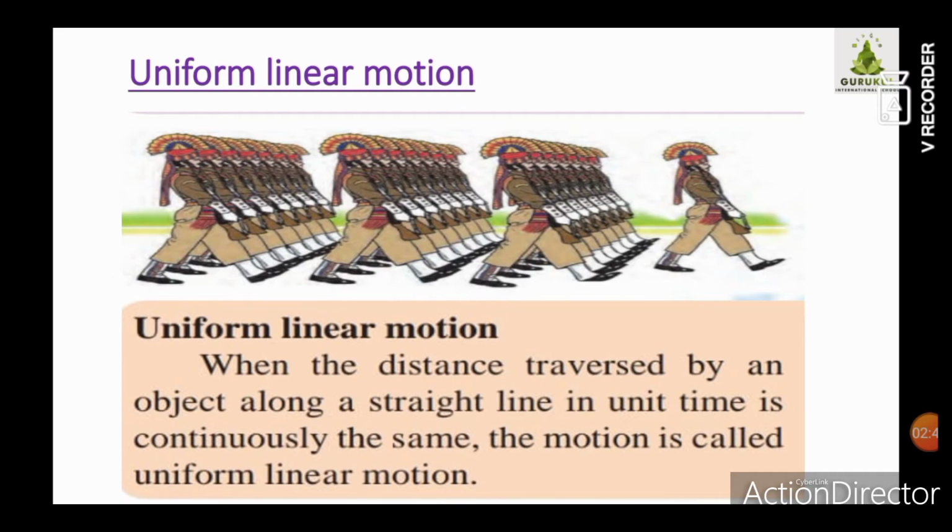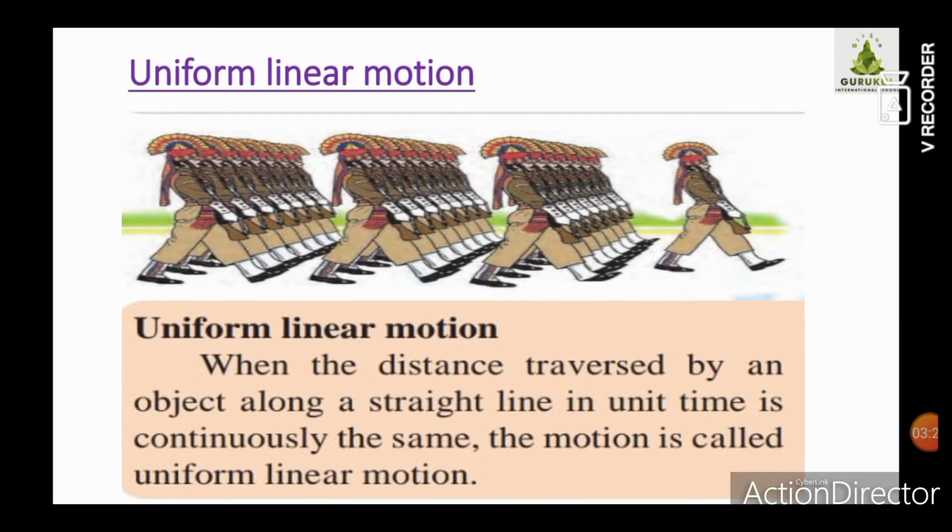Now children, if you compare the motion of soldiers doing a parade and a girl coming down a slide, what is the difference between the two motions? When the soldiers are doing a parade, have you observed how they move? They are all moving in a straight line in one direction with the same speed. They never change their speed, correct? Such a type of motion is called uniform linear motion.